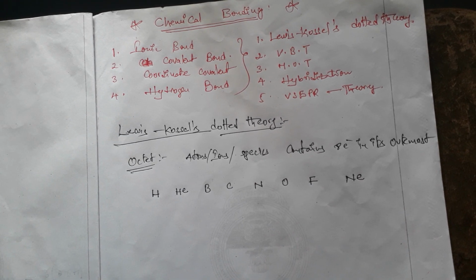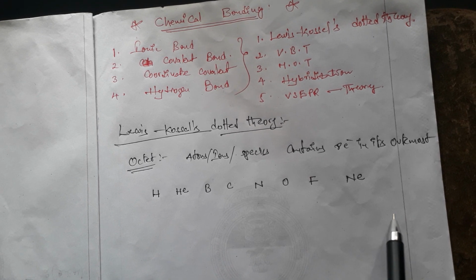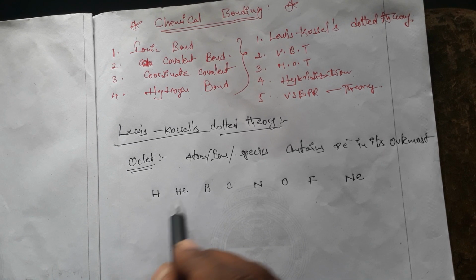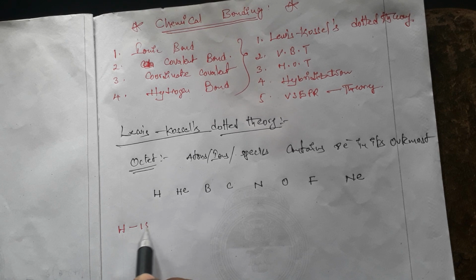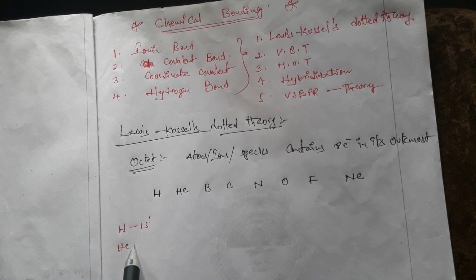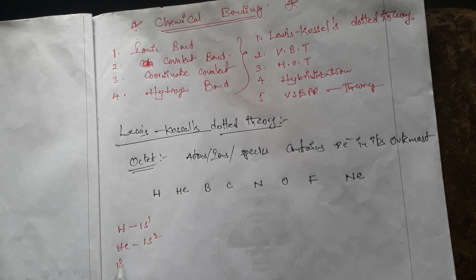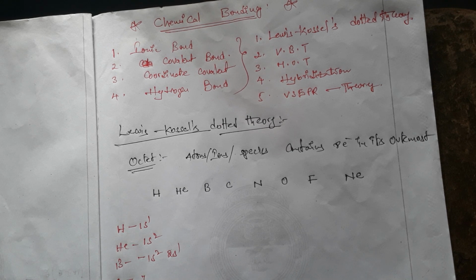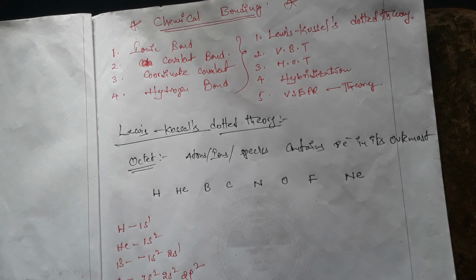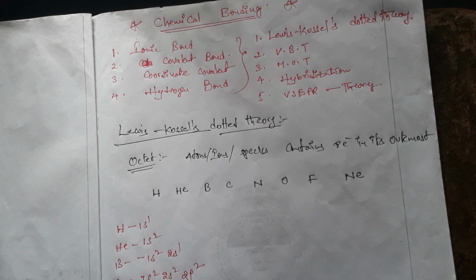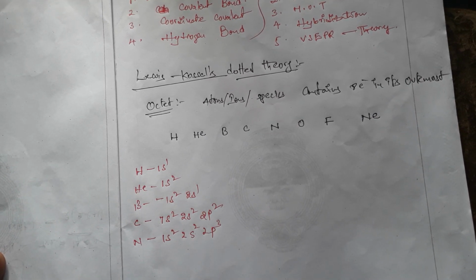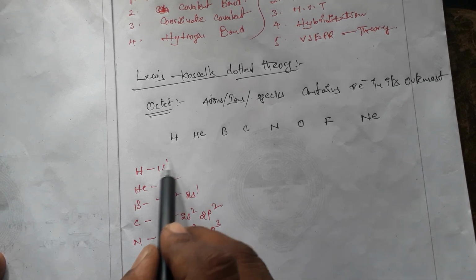If we take these types of atoms, how many electrons does each atom contain? In hydrogen, 1s1. Helium contains 1s2. Boron contains 1s2, 2s2, 2p1. Carbon contains 1s2, 2s2 and 2p2. Nitrogen, how many electrons are there? 1s2, 2s2, 2p3.